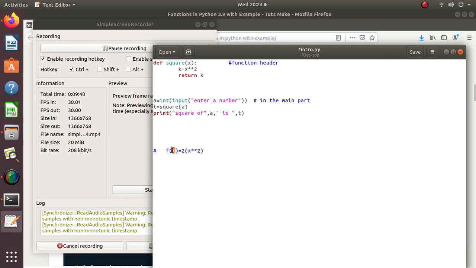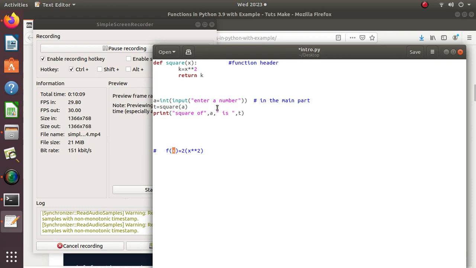If I pass x equal to 3, it will calculate 2x square, that is 2 into 3 square, 3 threes are 9, 9 twos are 18. So f of 3 will be 18. So this is what a function does. It takes a number and it returns some value. This is how this function is working. It takes the number x and returns the value.